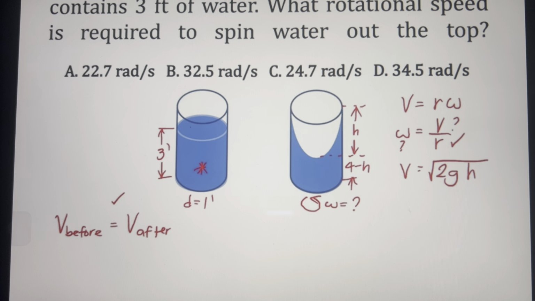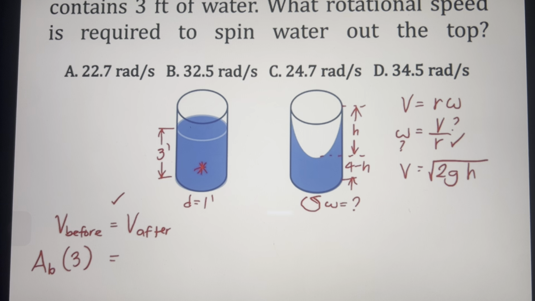That is equivalent to the volume of a cylinder, because the water is in the form of a cylinder. That is area of the base times height. Since there is no change in the area of the base before and after, we could just put area times height. So area of the base multiplied by the height of the water, which is 3 feet. It's equivalent to...